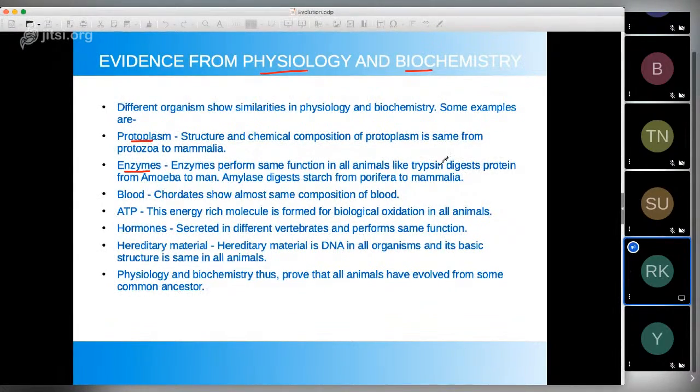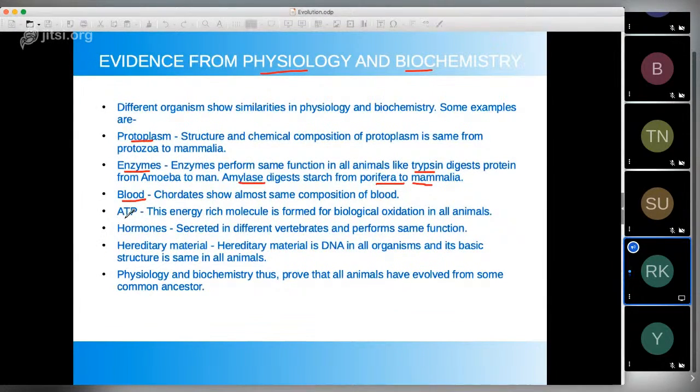sharing same structure and function in different organisms. Okay, like trypsin, which helps in digestion of protein in amoeba as well as humans, and amylase helps in digestion of starch in very different organisms. And then, if blood is present, because blood is not present in all the organisms, all the chordates, okay, are having a similar composition of their blood.